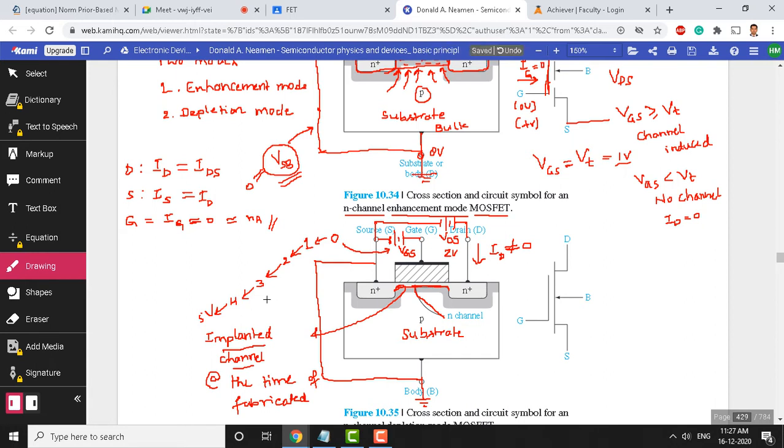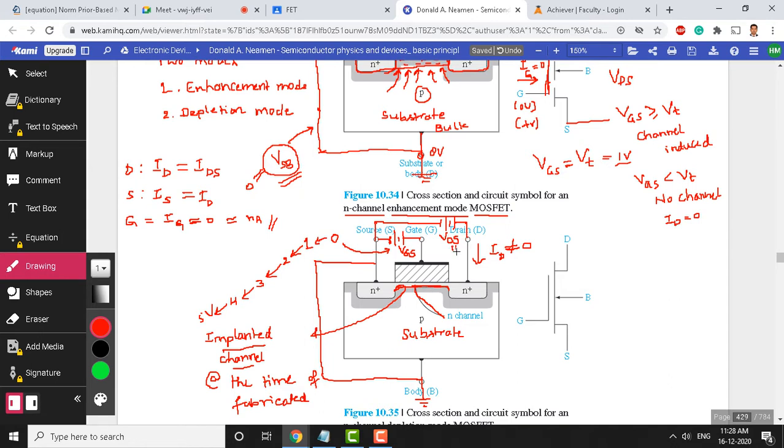What is going to happen in the channel region for these voltages? Forget about VDS for the time being. You can take it as 2 volts or even 1 volt, it does not matter. Let us make it a small voltage, 1 volt, let us say VDS is 1 volt.